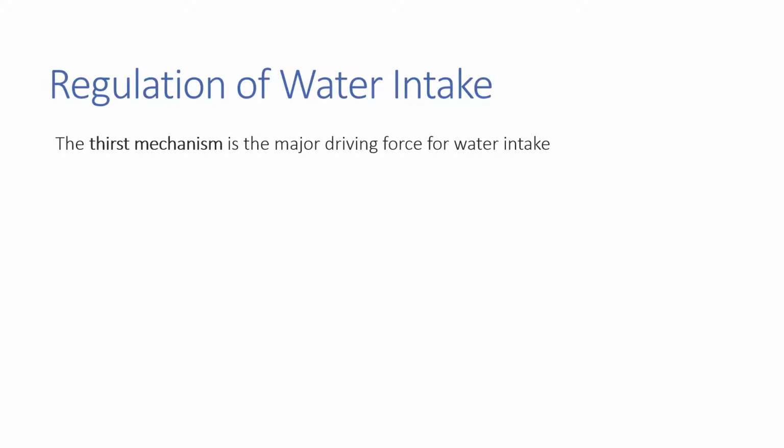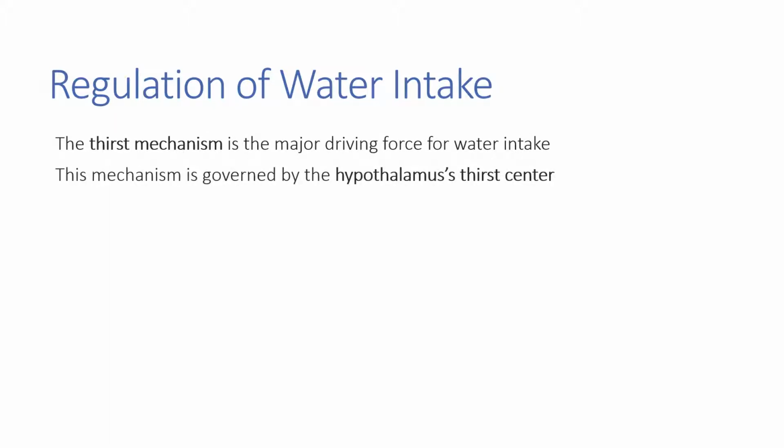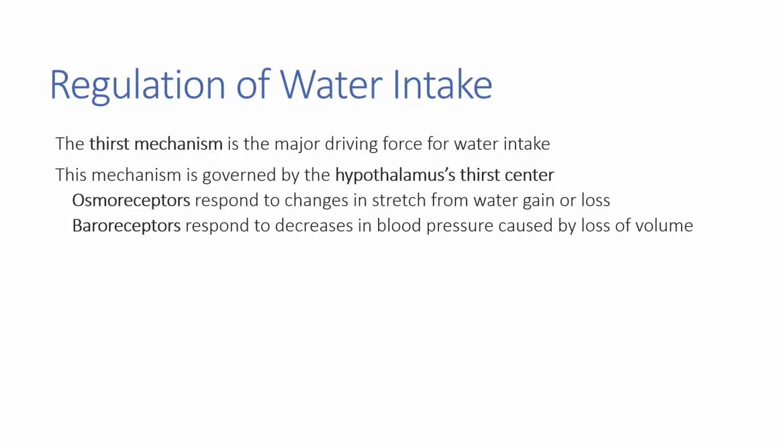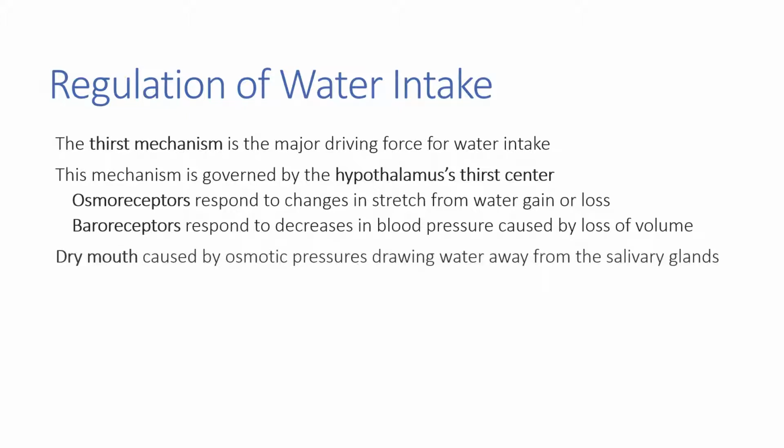The thirst mechanism is the major driving force for water intake, and it's governed by the hypothalamus's thirst center. This thirst center in the hypothalamus is triggered by osmoreceptors that respond to changes in the stretch from water gain or water loss, as well as baroreceptors that respond to decreases in blood pressure caused by loss of volume. In addition to these mechanisms coming from the thirst center of the hypothalamus, dry mouth is also a mechanism that drives us to drink. Dry mouth is caused by osmotic pressures drawing water away from the salivary glands.